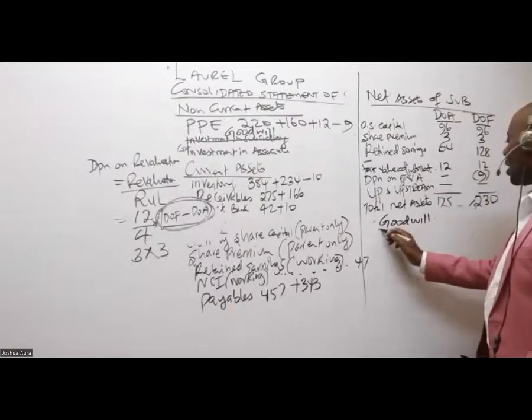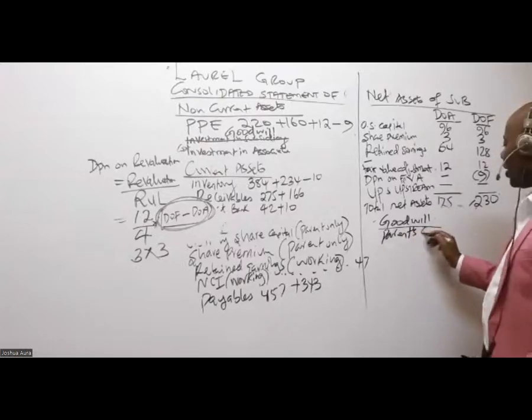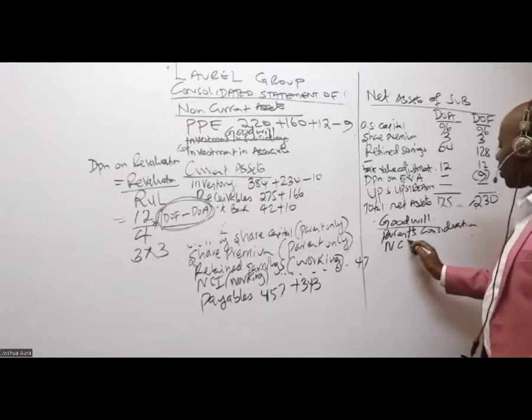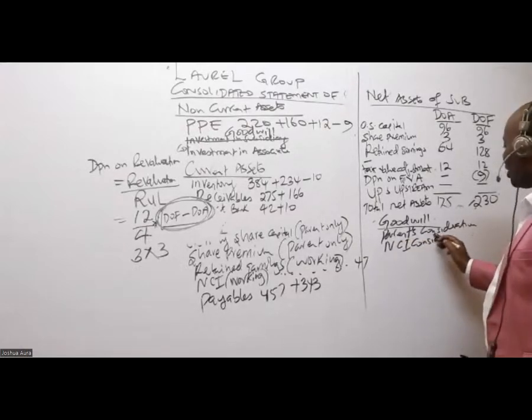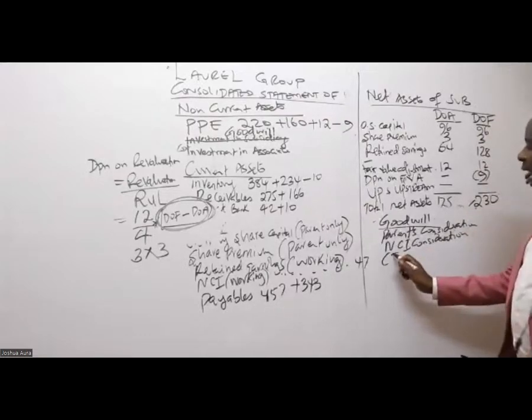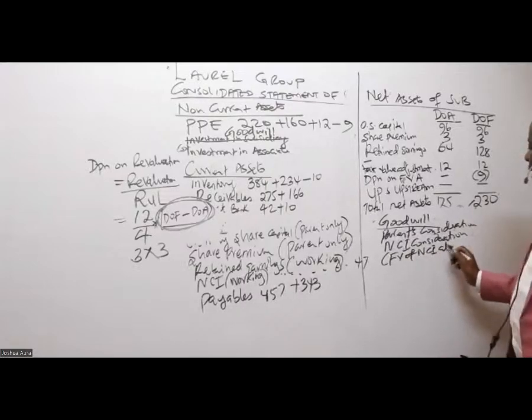Very easy. I look at the parent's consideration. Then I have the NCI consideration.